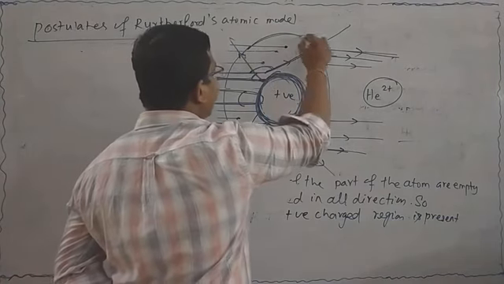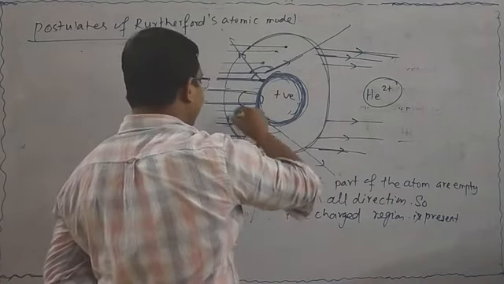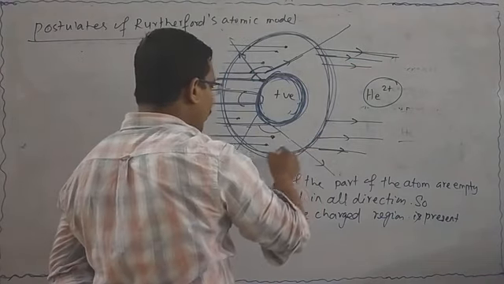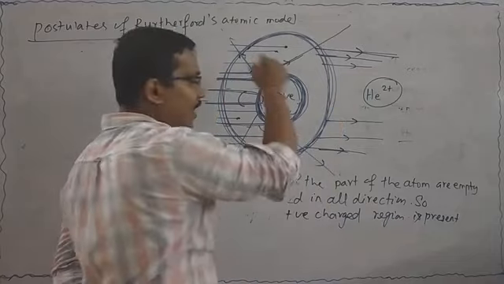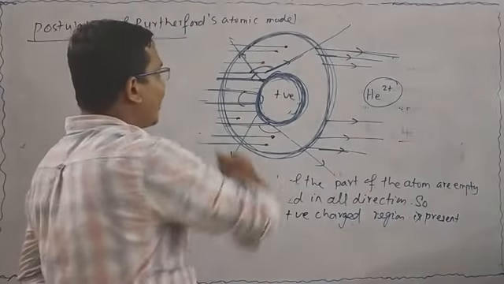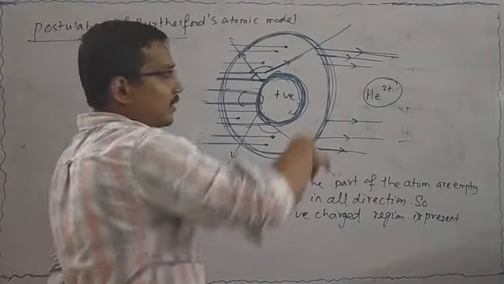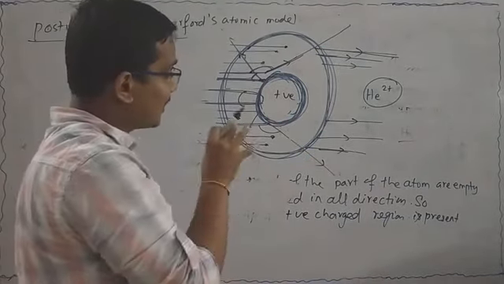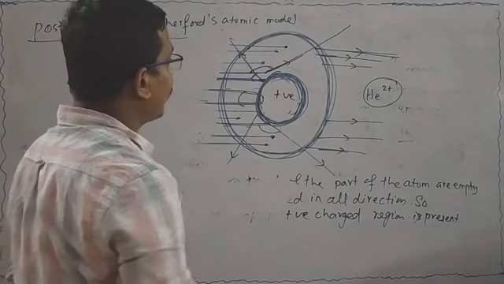This is your spherical shape atom. Yes or no? Suppose this is your gold foil, and it also looks like the shape of the atoms. It is spherical. Look at the shape of the atom. This is spherical, and from this shape it is concluded that it has two parts.